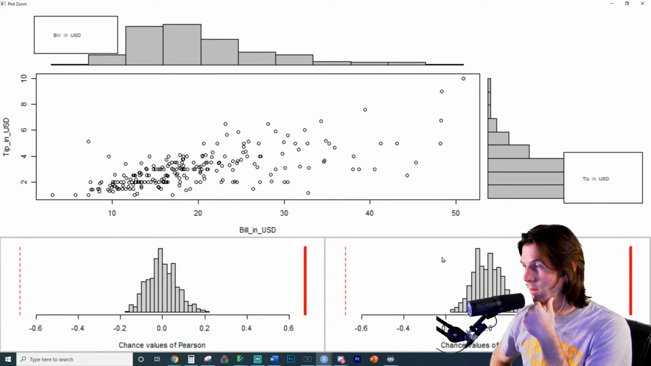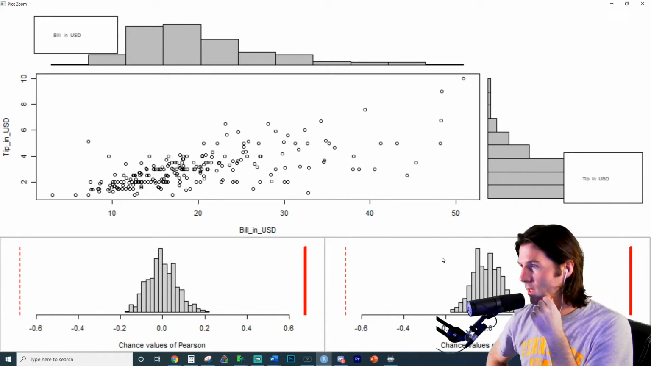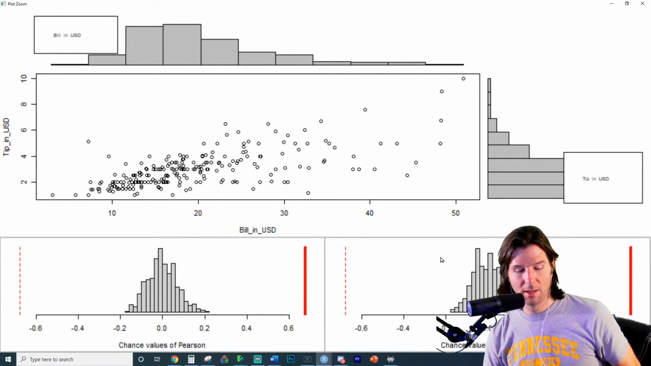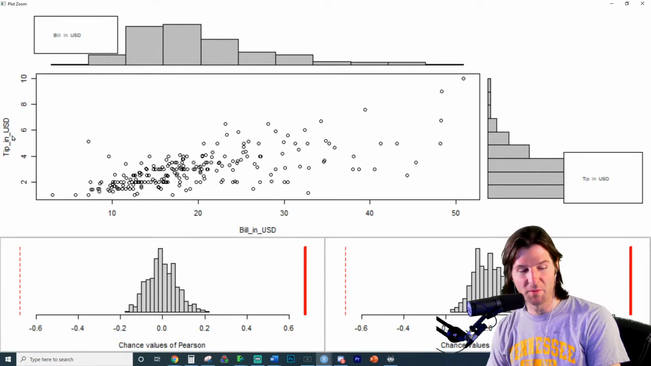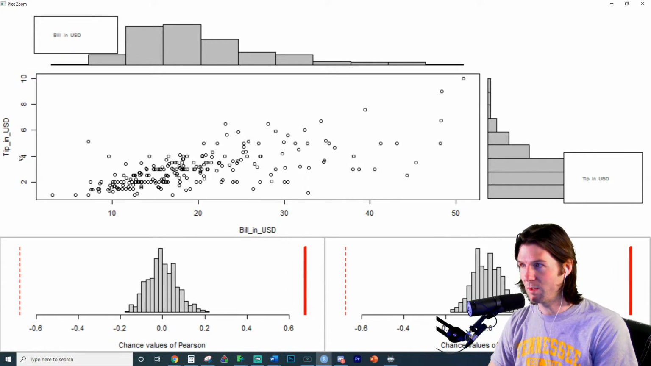Do we have two quantitative variables? This goes back to 201. Two quantitative variables. Do we have two quantitative variables? I see bill, 100 points for the first answer. I see tip. That means we have two quantitative variables.